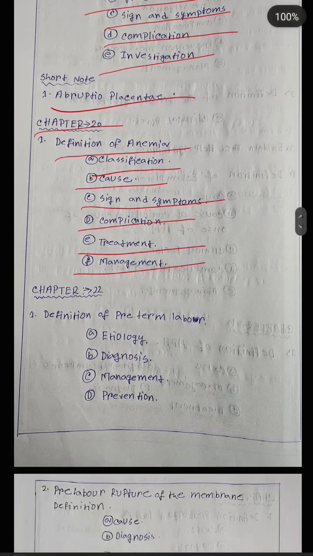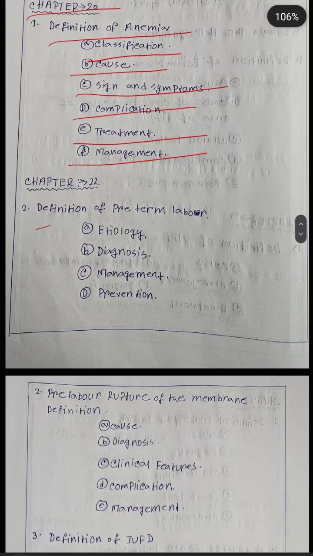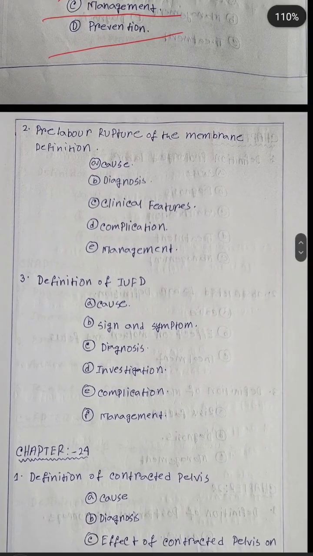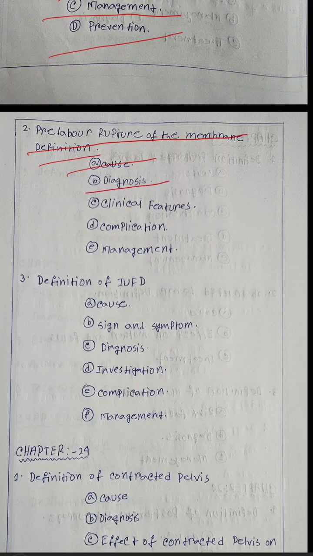Next, chapter number 22: definition of preterm labor, etiology of preterm labor, diagnosis of preterm labor, management of preterm labor and prevention of preterm labor. Next, premature rupture of membrane: definition, causes, diagnosis of premature rupture of membrane. Next, clinical features, complication and management of premature rupture of the membrane.